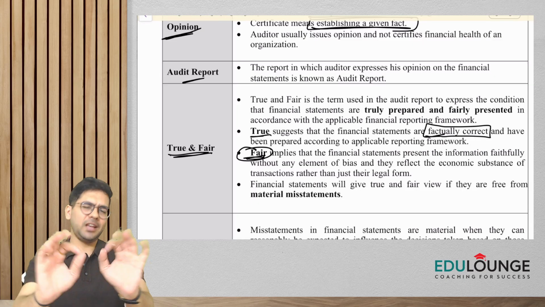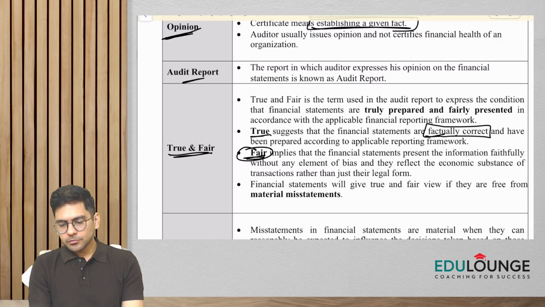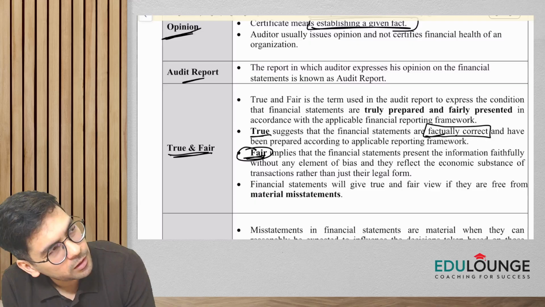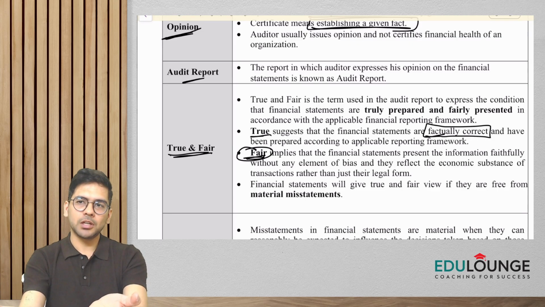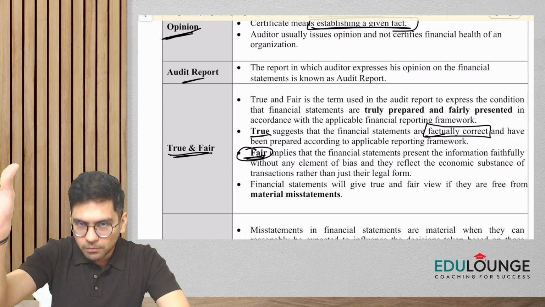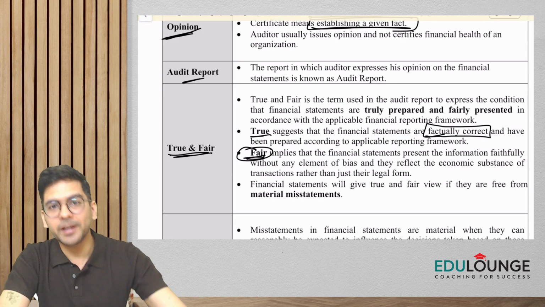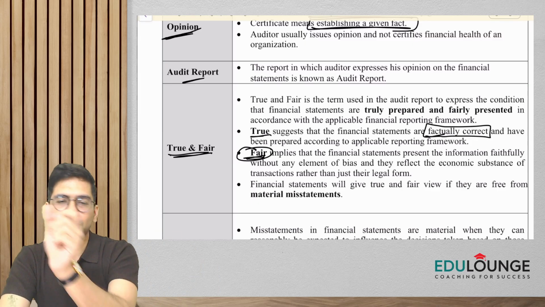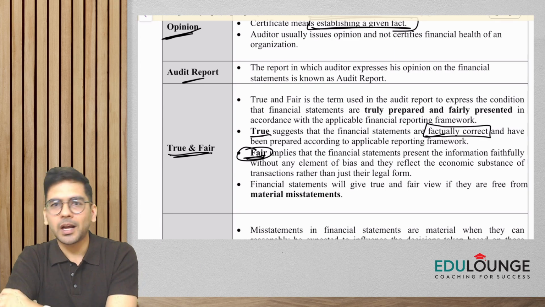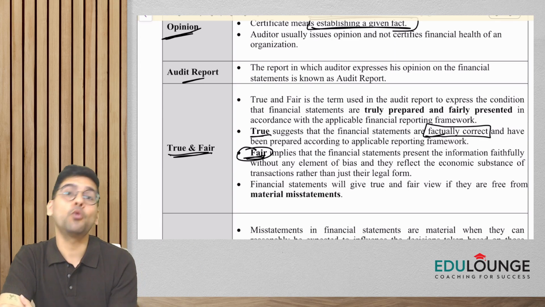Now, for example, a very layman's example again: the company that I'm auditing bought certain furniture and fixtures worth rupees 5 lakhs. So this should come properly in the financial statements, right? Let's say on the asset side, furniture and fixtures, and the amount should be 5 lakhs. When this is done, I would say that the financial statements are giving a true and fair view.